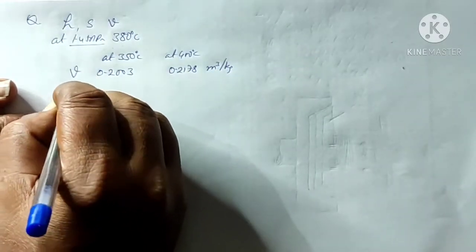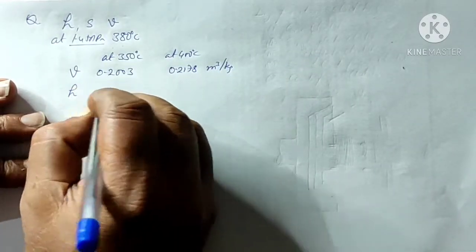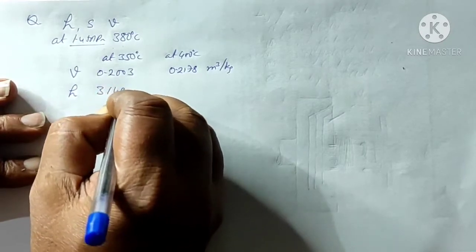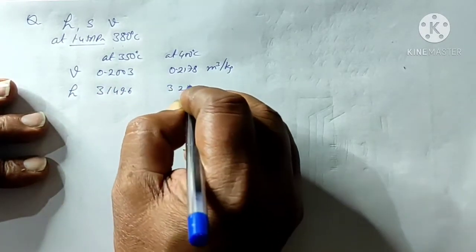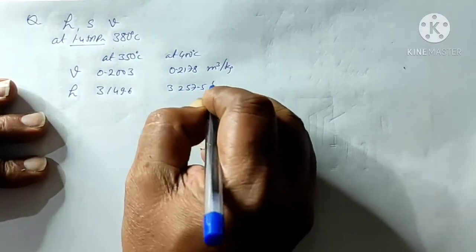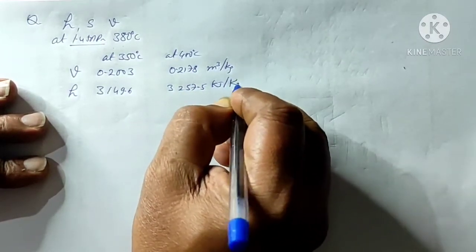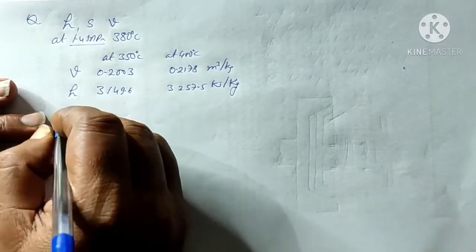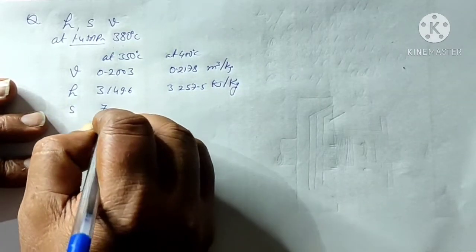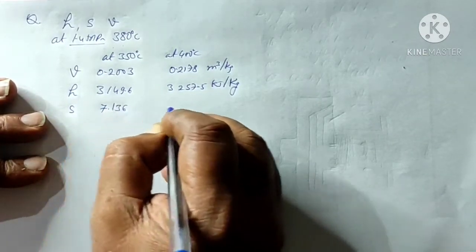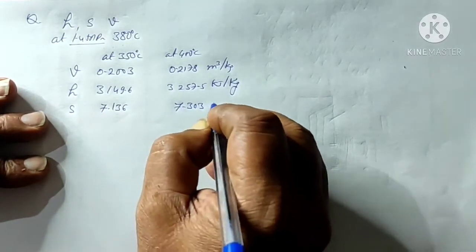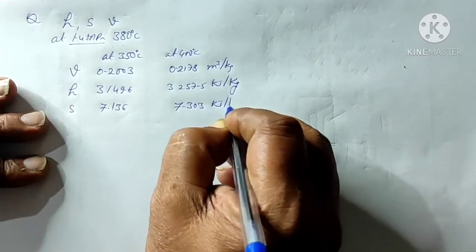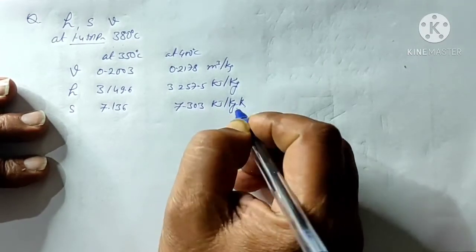The specific enthalpy is 3149.6 and 3257.5 kilojoules per kg, and the entropy is 7.136 and 7.303 kilojoules per kg Kelvin.